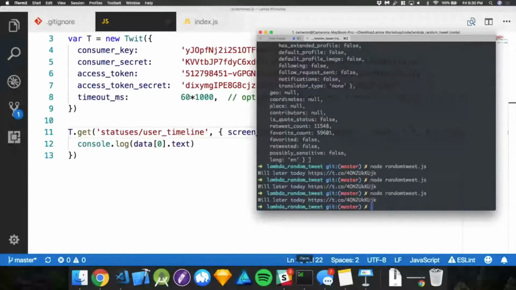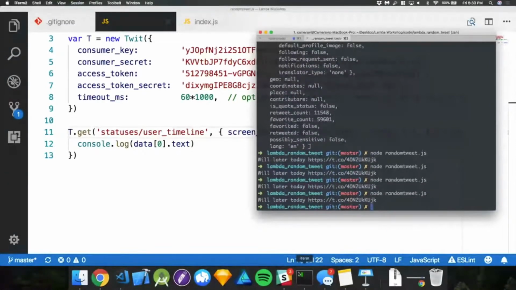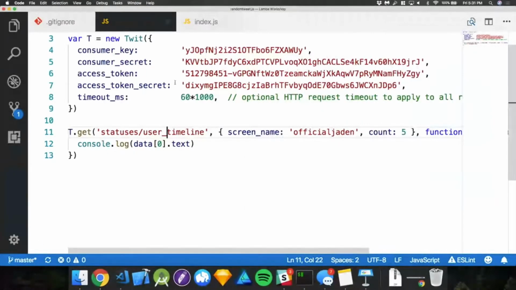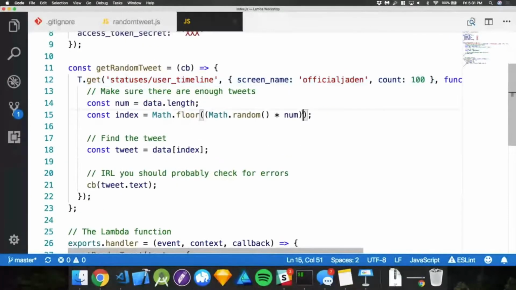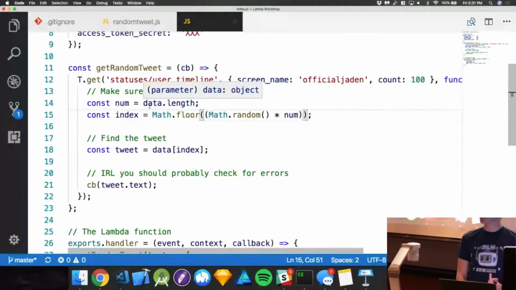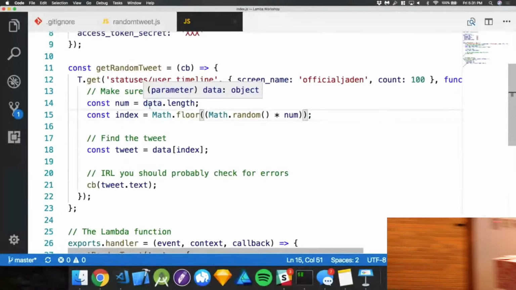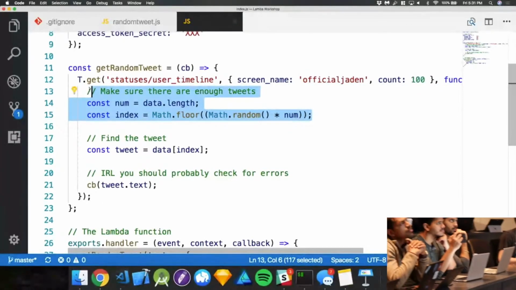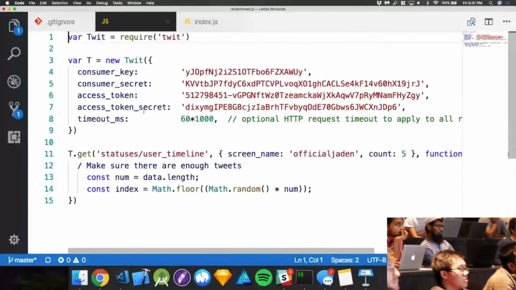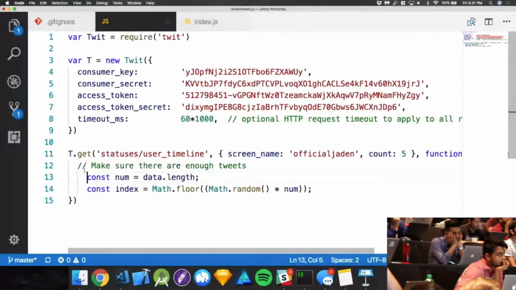There's a Slack bot called Yebot that if you type /Yebot, it gives you a random Kanye tweet. That's essentially where I stole this from. So let's get a random one. If you're familiar with how random works, it gives you a random number between 0 and 1. If you multiply this and take the floor of it, you can get a random number between 0 and n. So we're going to copy this here. Like I mentioned, all the code's available, so don't worry. Oh, whoops. Fix those indentations.